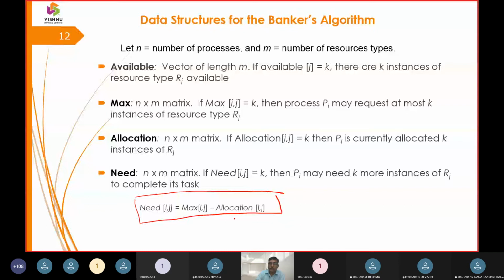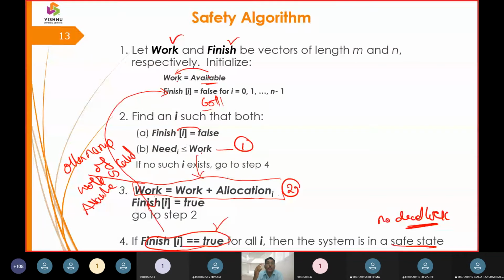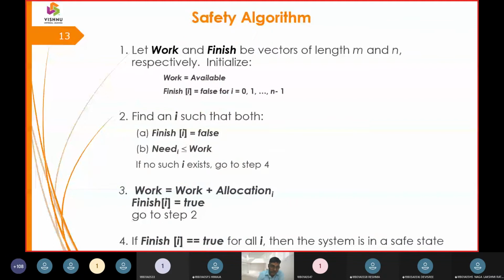So now take a piece of paper, write the three formulas, and we will take one example. In that example, we will iterate how these things turn. One, need is less than or equal to work. Two, work is equal to work plus allocation. The other name of work is available. And need is assigned as maximum minus allocation.